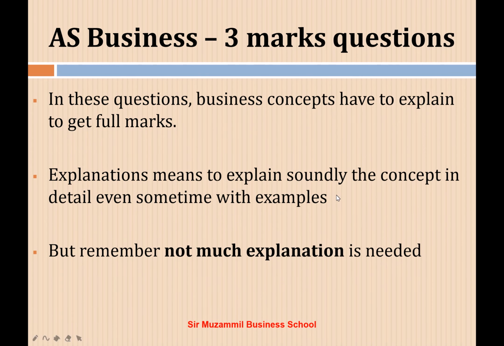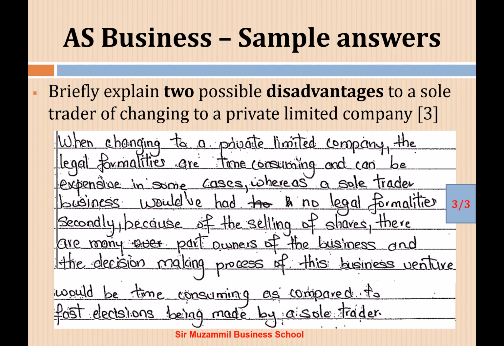Let's start. In these questions, business concepts have to be explained to get full marks. Explanation means to explain the concept soundly in detail, sometimes even with examples. But remember, not much explanation is needed. See, it's a model answer, and this model answer has been checked by the Cambridge examiner. Briefly explain two possible disadvantages to a sole trader of changing to a private limited company. 3 marks. So Cambridge has given him 3 marks.